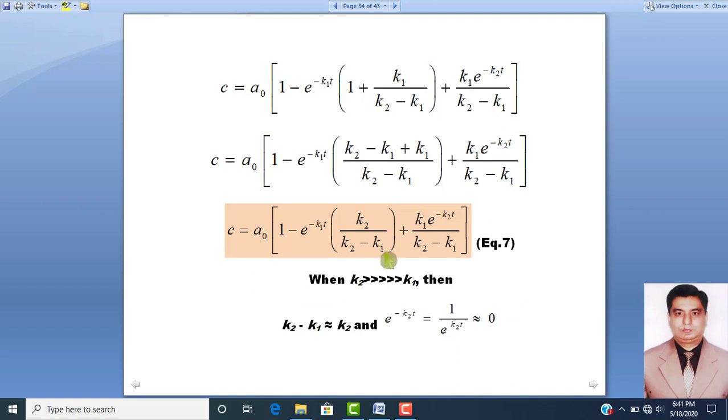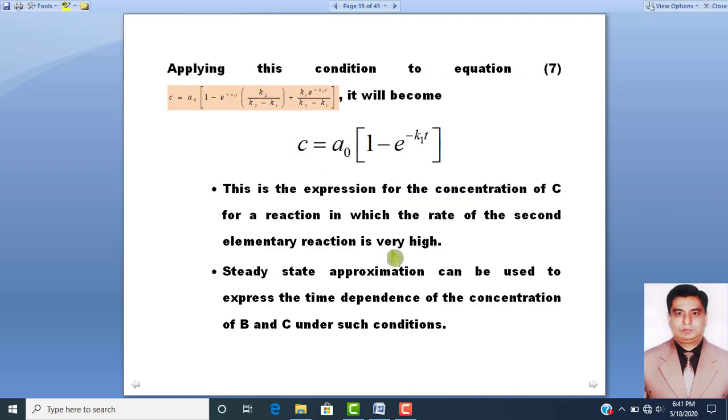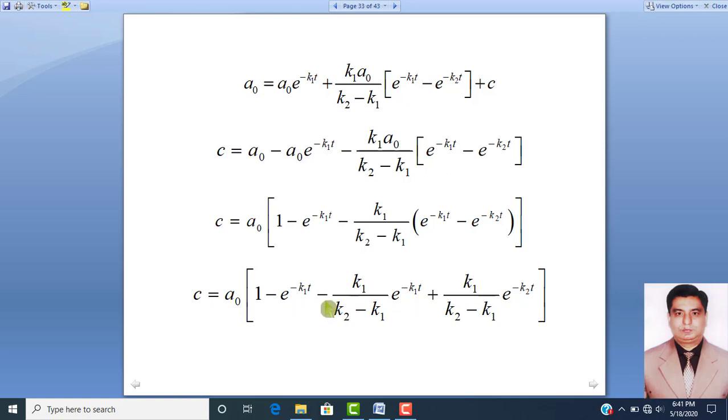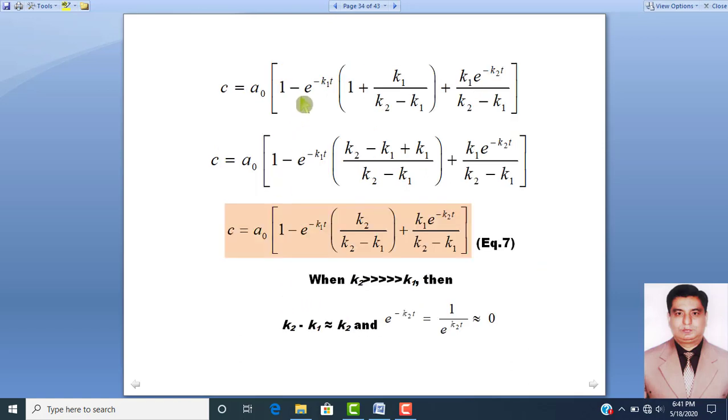So dear students, when we take the value of C in this form, we can take something common, and the common value is the exponential base raised to power minus K1t. If we take this common, then the values inside the bracket can be written as 1 plus K1 over K2 minus K1 plus K1 exponential base raised to power minus K2t divided by K2 minus K1.